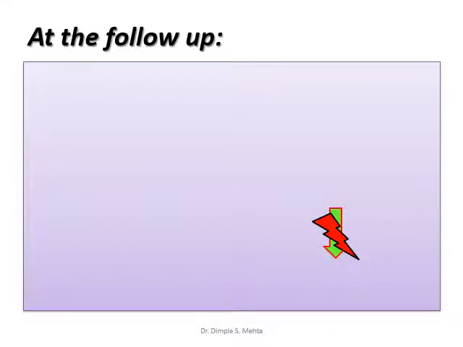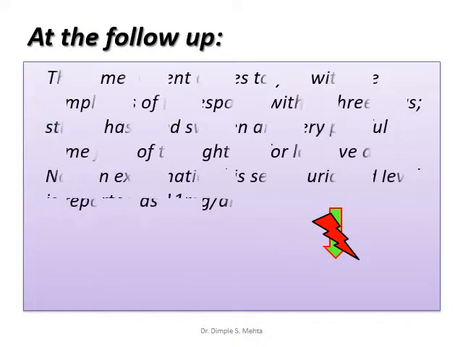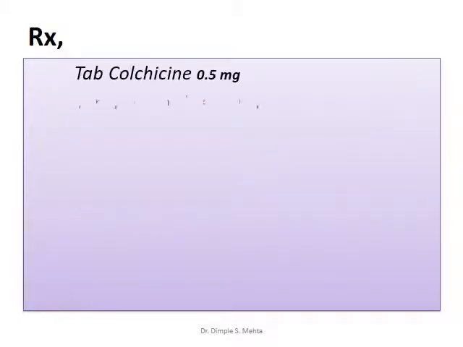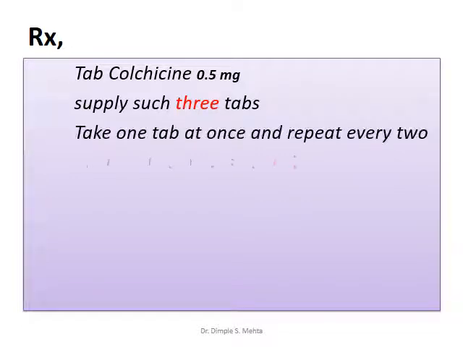If at the follow-up, the same patient comes to you after 3 days with a more red swollen joint, very painful, and his uric acid level is reported as 11 milligram per deciliter, that means he is not responding to your indomethacin therapy. So you will prefer tablet colchicine 0.5 milligram, supply such only 3 tablets. Mind well, friends, only 3 tablets. One tablet to be taken at once and repeat every 2 hours till pain subsides.